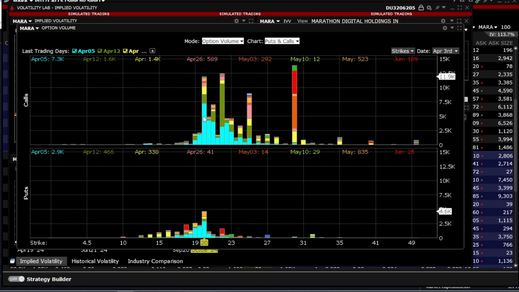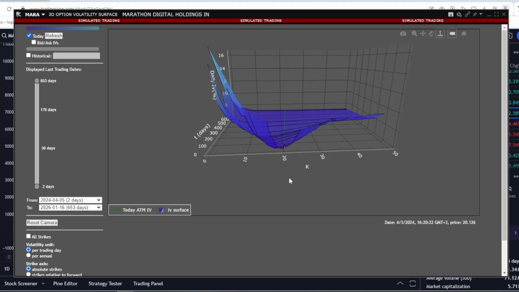It's important not to forget about that. Let me also show you 3D volatility. Here we immediately see all the volatility across all strikes and expiration dates. Professionals often use this. Those who understand calls and puts will immediately grasp what strategy can be built here. Let's immediately move on to constructing some interesting strategy.